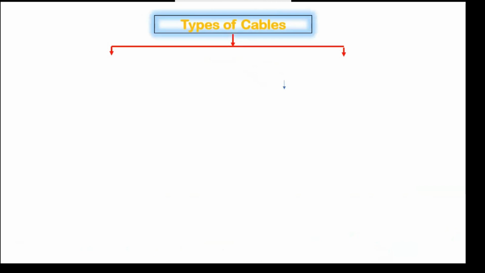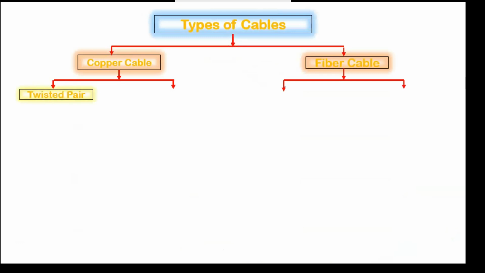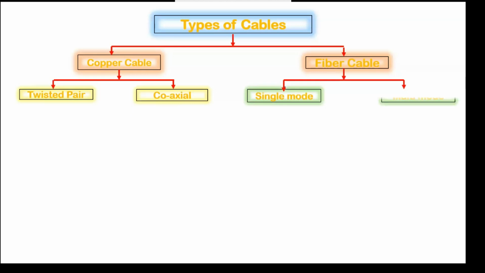Next thing is types of cable. We have two types of cable: copper cable and fiber cable. In copper cable, we have two types, and in fiber cable also we have two types. In copper cable, we have twisted pair and the second is coaxial cable. And in fiber cable, single mode fiber optic cable and multi mode fiber optic cable.